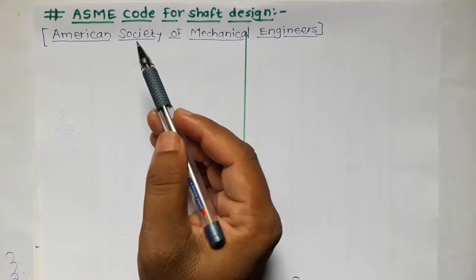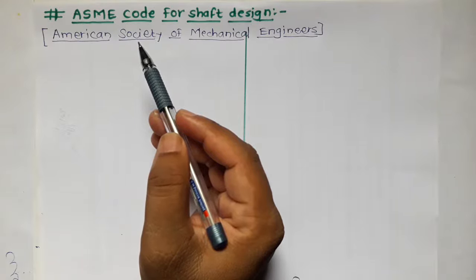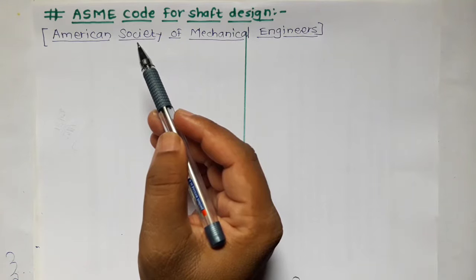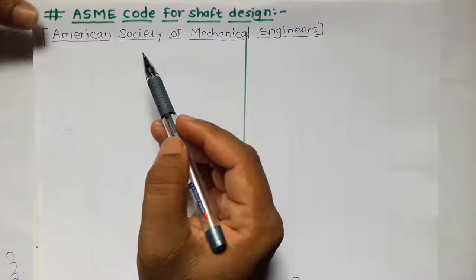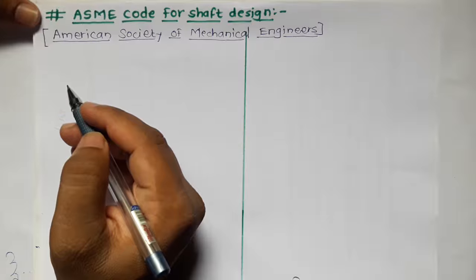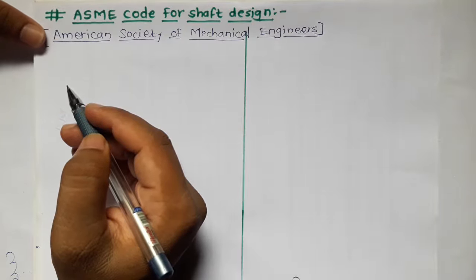Also, in the previous approach, the tau max was calculated using the equation 0.5 SYT upon Fs. That Fs can be varied by the designer. So that means designer to designer, the value of factor of safety may change. And if the Fs is changed, the value of tau max will also change. So that results in changes in the value of diameter of shaft, that is, a variation in the diameter of shaft. This variation can be avoided with the help of ASME code. So let us consider what are the guidelines that have been given by ASME code for shaft design.